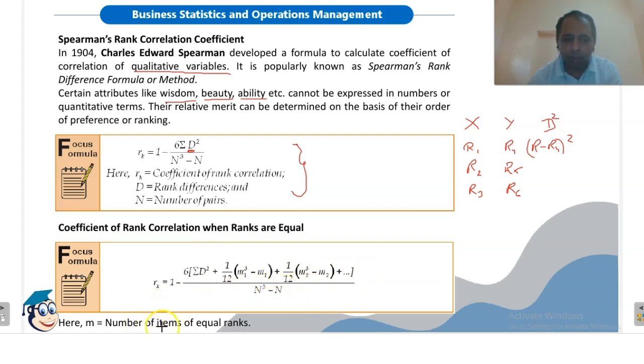Here m is the number of items of equal rank. This means that if two ranks are equal, there are two items of equal rank, so m1 will be equal to 2. If three items have equal rank, m2 will be 3. So here we will have 2 cube minus 2, here we will have 3 cube minus 3, like that.